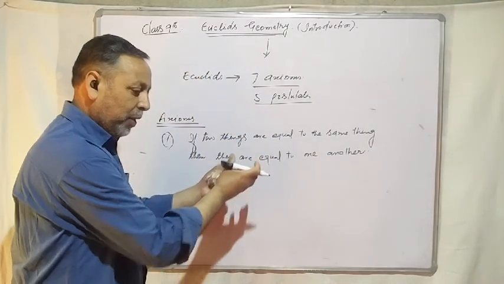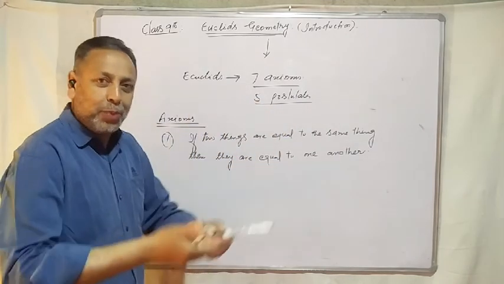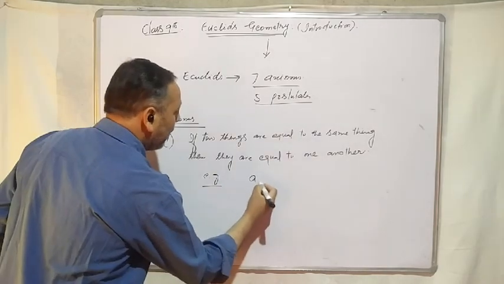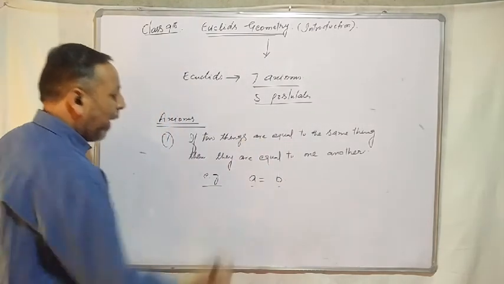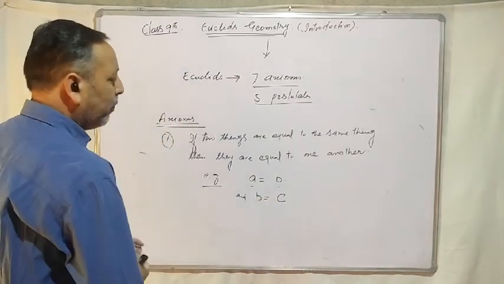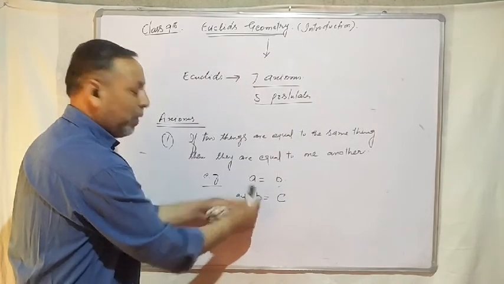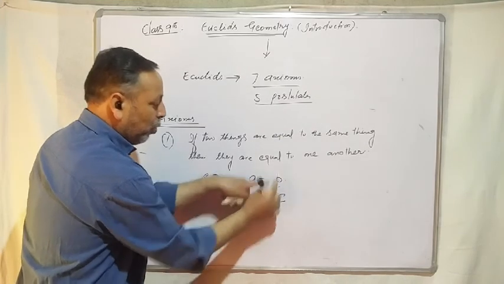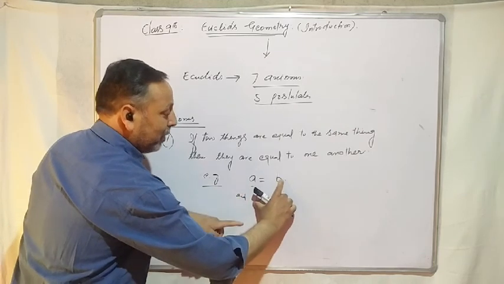What does it mean? यानी अगर दो चीजें एक ही चीज के बराबर हैं, तो ये जो दो चीजें ये आपस में भी बराबर होंगी. Let me explain you. For example, let me say A is equal to B and B is equal to C. That means A is equal to B and C is also equal to B. Two things A and C are equal to the same thing, that is B.